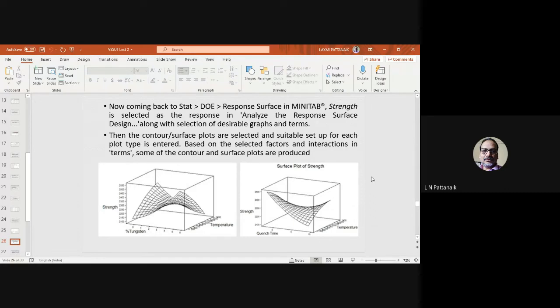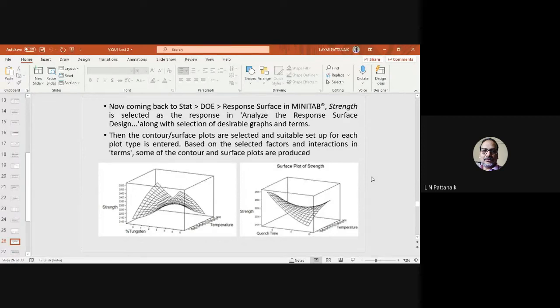response surface in Minitab, strength you have to select as the response in the analyze response surface design command, along with the selection of desirable graphs. There are many graphs that will be asked, right? Like surface plot, wire plot. So you have to select whichever you are interested in. And you have to select the terms also. Terms means the interactions like A cross B, B cross C, which interactions you are interested to plot in those graphs. So you will have plots among the coordinate axes of these plots, means you are interested. According to that, you will select the terms.